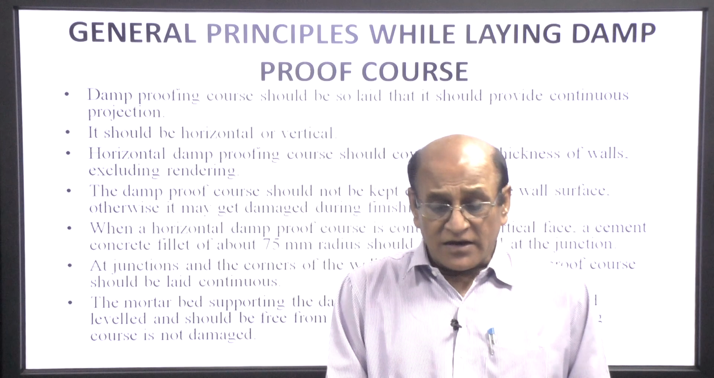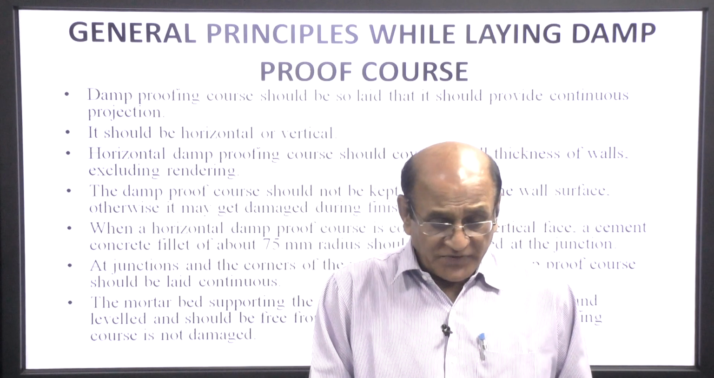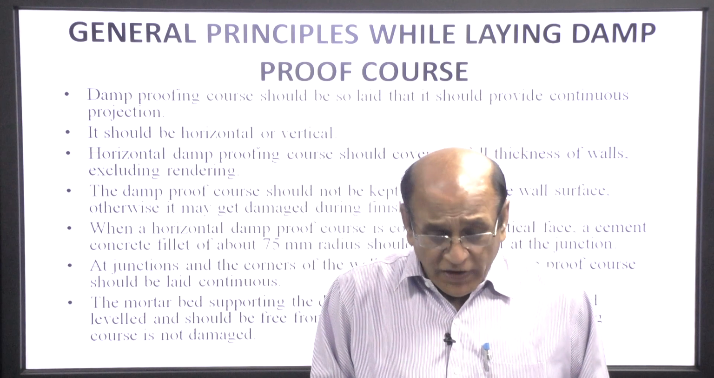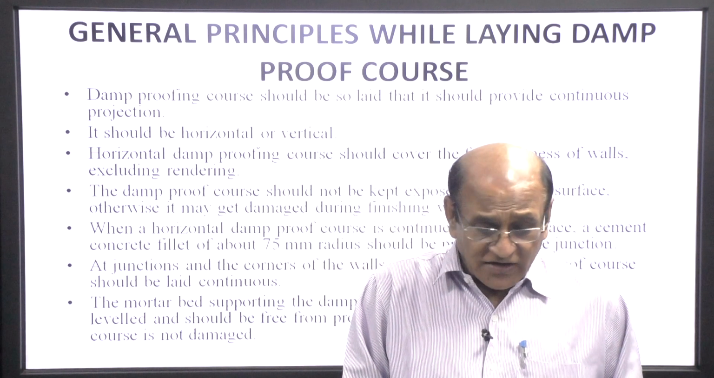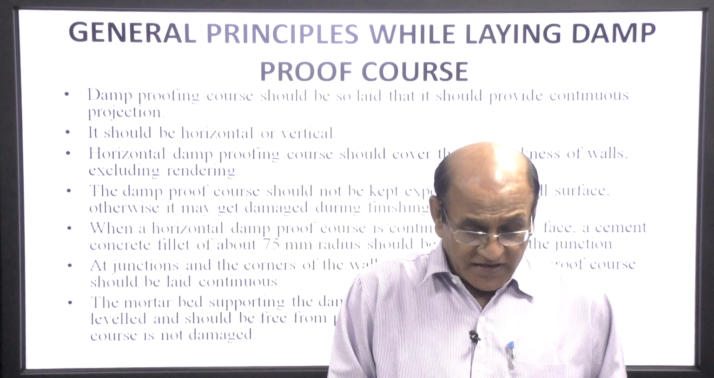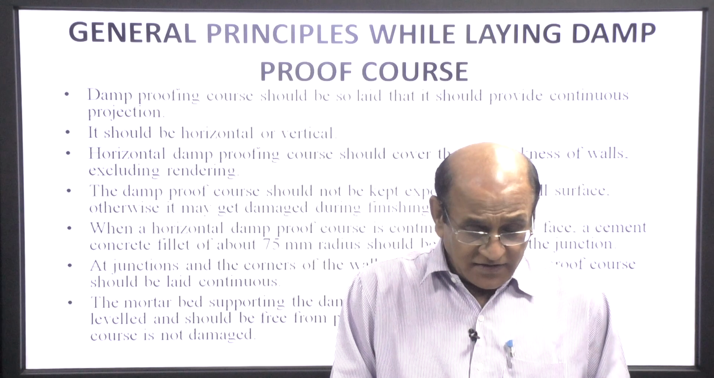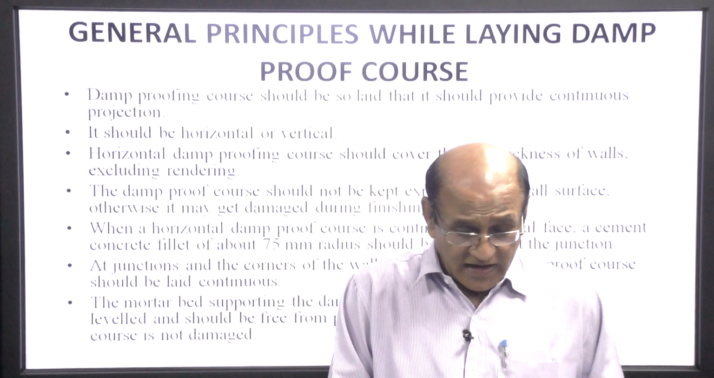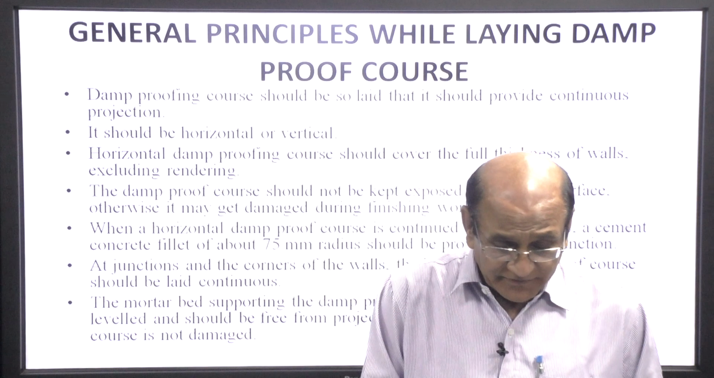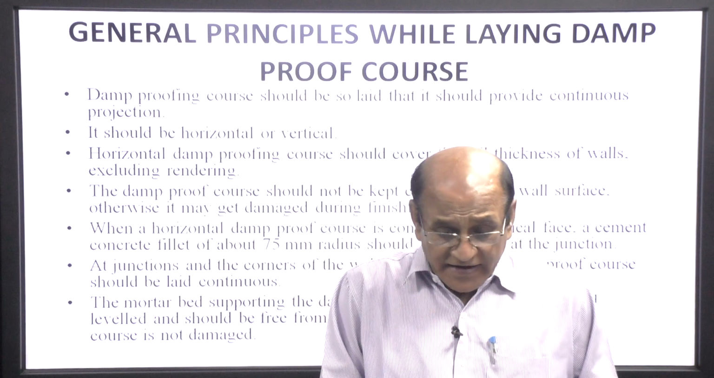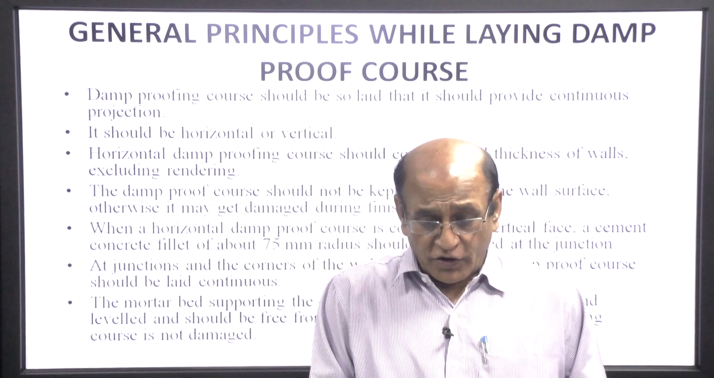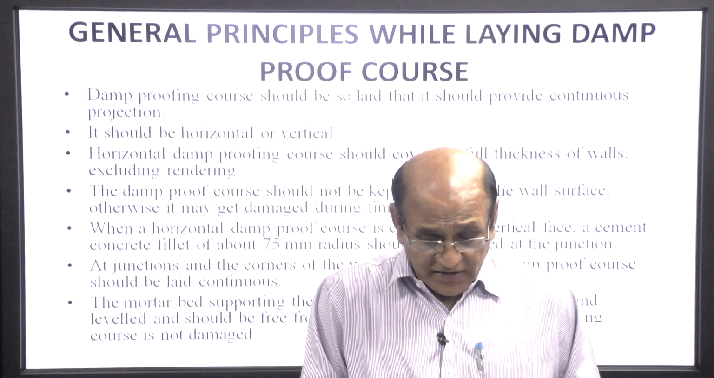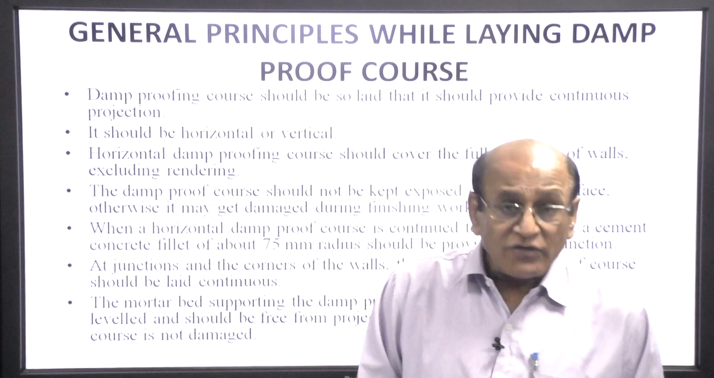General principles while laying damp proof course: damp proofing course should be laid so that it provides continuous protection. It should be horizontal or vertical. Horizontal damp proof course should cover the full thickness of the wall, excluding rendering. The damp proof course should not be kept exposed on the wall surface, otherwise it may get damaged during the finishing of the work.